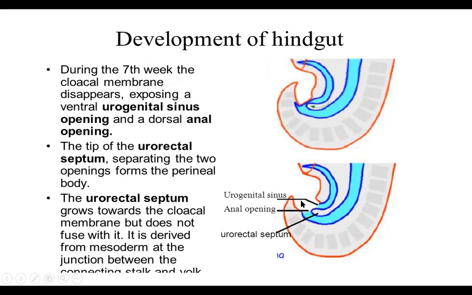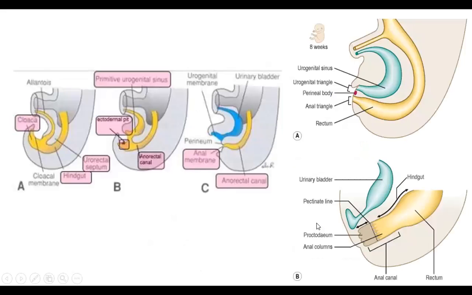This is the urorectal septum, which is separating the urogenital sinus, from where the urinary bladder as well as the urethra develop, and the anal opening, from where the anal canal and rectum develop. So here you can see again the urorectal septum, and in the front you can see this is the ventral part from where the urinary bladder as well as the urethra is developing, and the dorsal part, the anorectal canal, which will develop into the rectum as well as the anal canal.